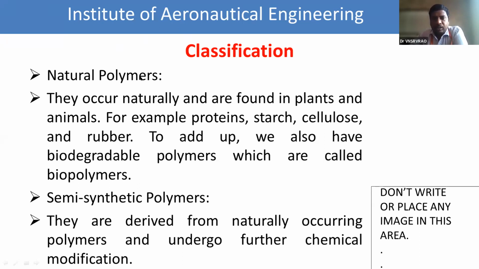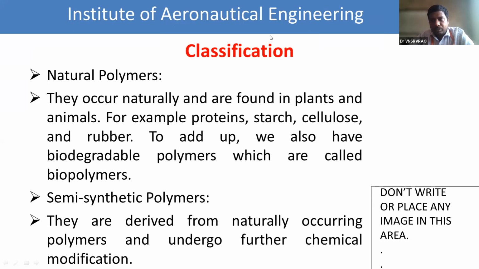Okay, natural polymers. So natural polymers means these are directly obtained from the nature, like plants and animals. The examples of the polymers which are obtained from the plants are protein, starch, cellulose, and rubber. And then we add some of the substances to get biodegradable polymers. That is also called biopolymers. Next one, semi-synthetic polymers. Semi-synthetic polymers means they are derived from naturally occurring polymers but undergo further chemical modification.